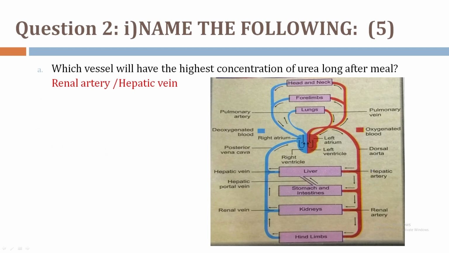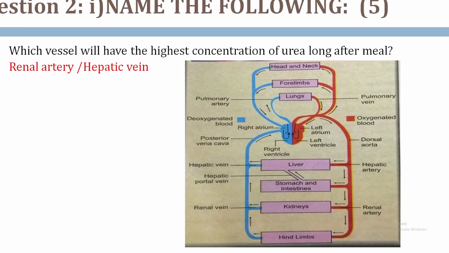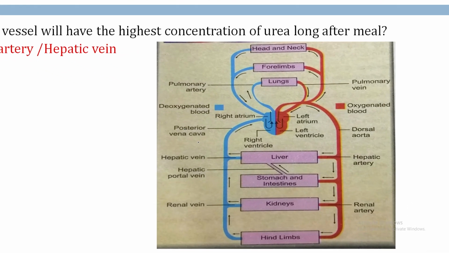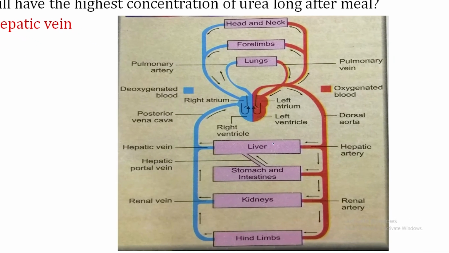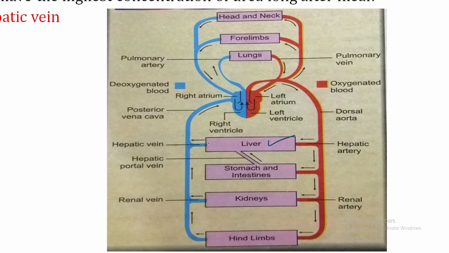Question number 2. Name the following. Which vessel will have the highest concentration of urea long after meal? Long after meal. That means which is the site of formation of urea? Liver is the site of formation of urea. So the blood vessel which arises from the liver, this is hepatic vein.